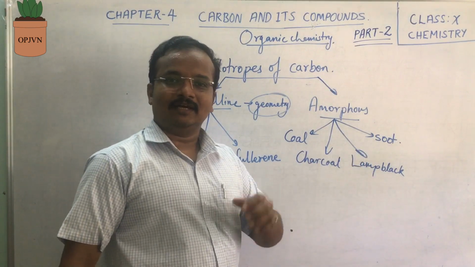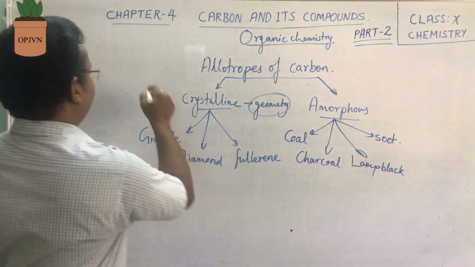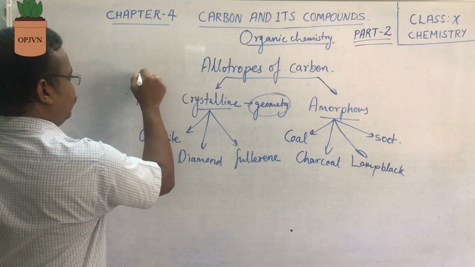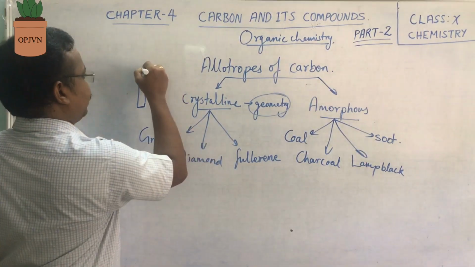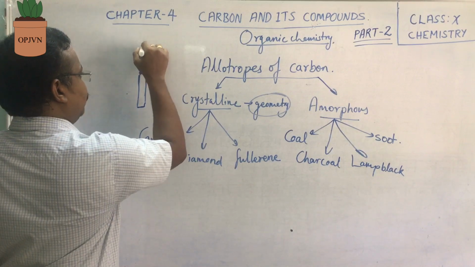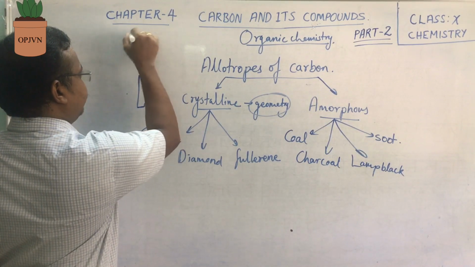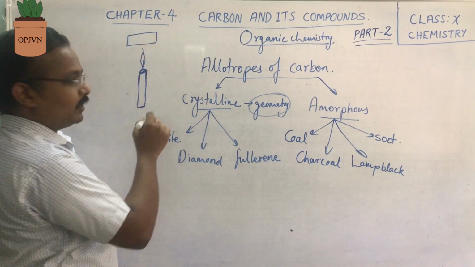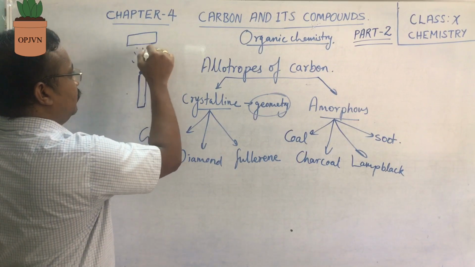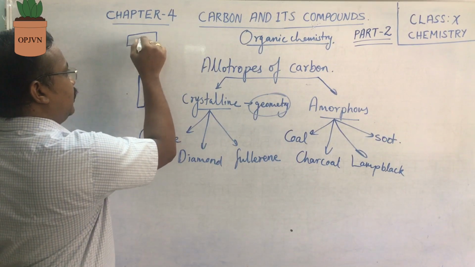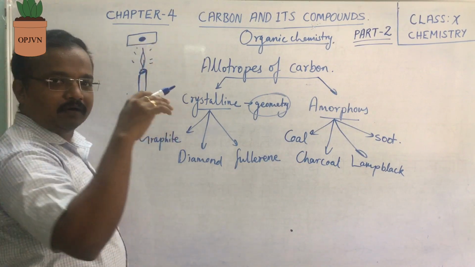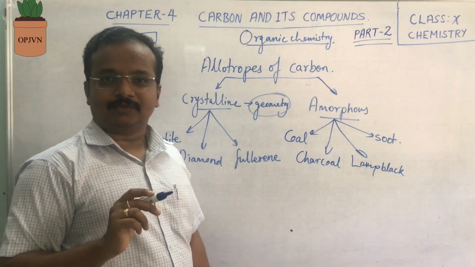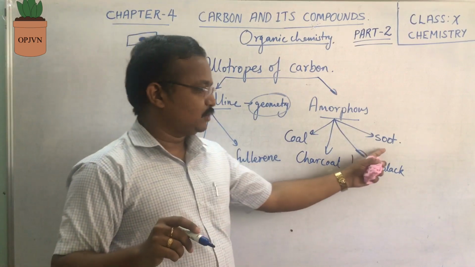Soot is what you get when you burn a candle and keep a paper above it. Then you will find a blackish colored substance accumulated in the middle of the paper. That substance is actually the soot.